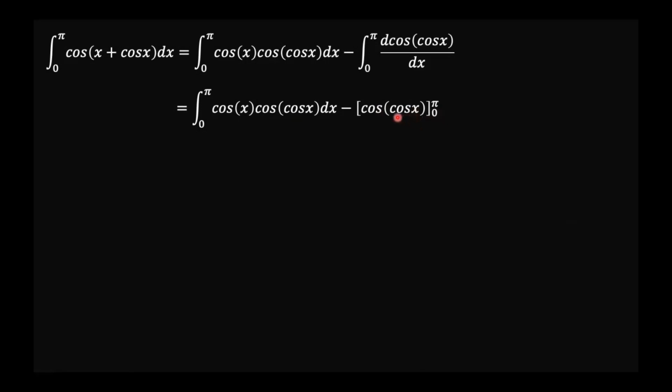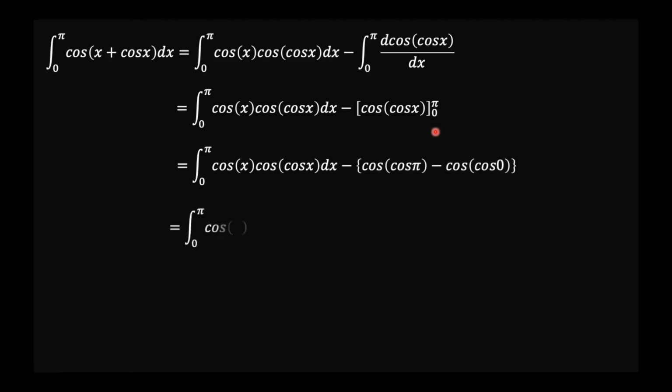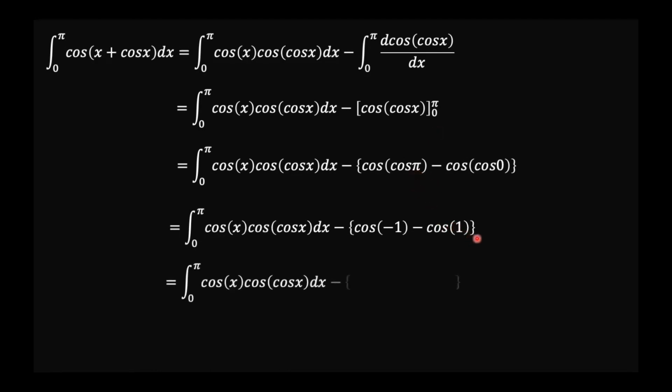And so cosine of -1 minus cosine 1, since cosine of a negative value is positive in the region of interest, that means we have cosine 1 minus cosine 1, which means that the second term is 0. And so we're left with the integral of cosine x times cosine cos x.